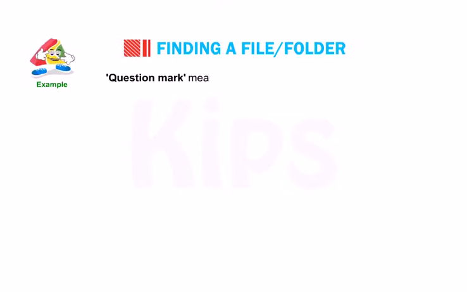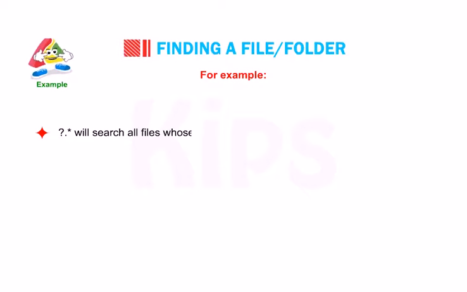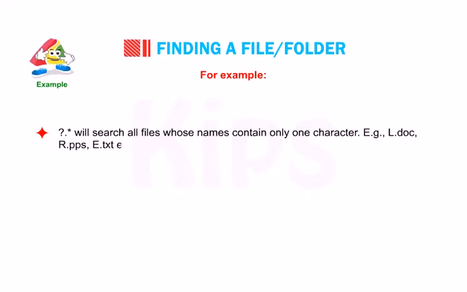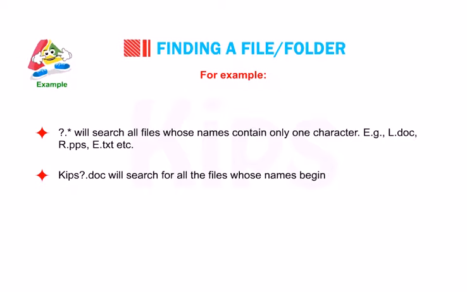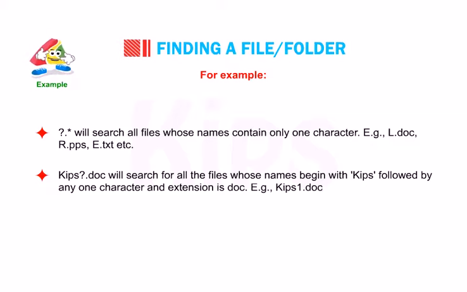Question mark means any one character in its place. ?.* will search all files whose names contain only one character. Example: L.doc, R.pps, E.txt, etc. Kips?.doc will search for all the files whose names begin with Kips, followed by any one character, and whose extension is .doc. Example: Kips1.doc, Kips2.doc, etc.